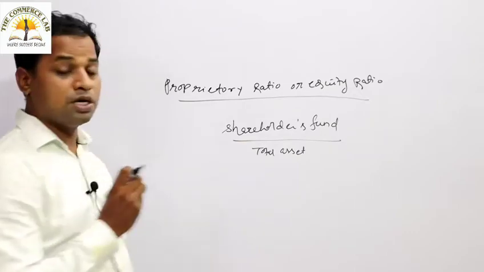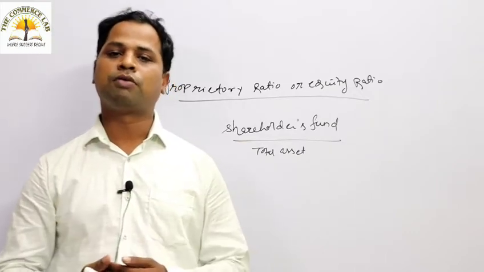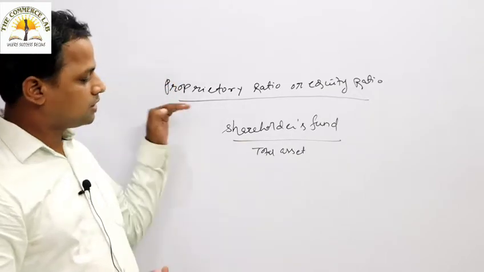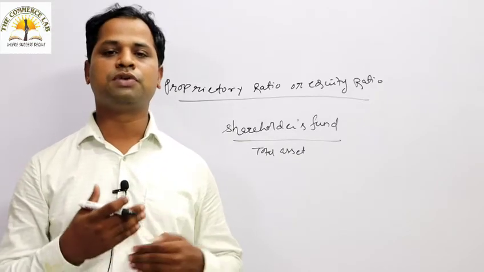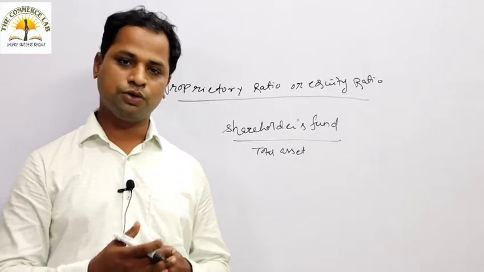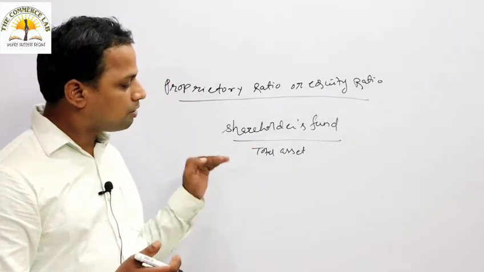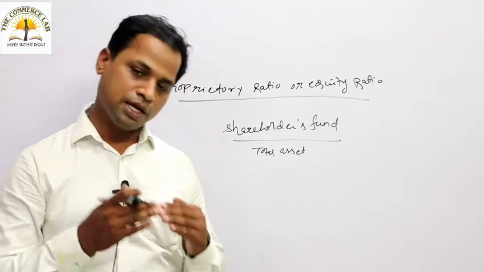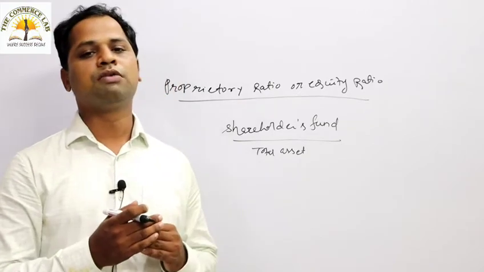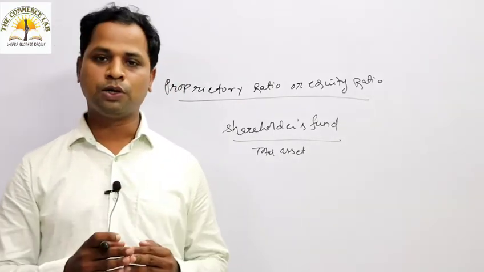This ratio shows the long-term solvency position of a company. If this ratio is higher, then we can say the long-term solvency of the company is quite good. If the ratio is low, then we can conclude that the long-term solvency of the company is a little bit low.